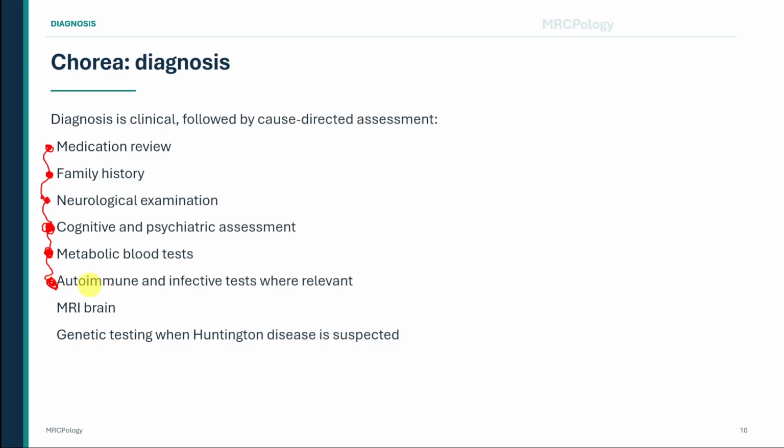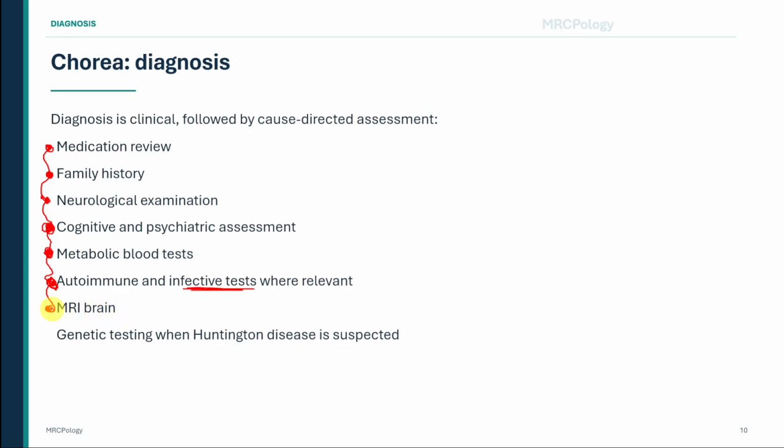Autoimmune and infective tests should be requested when supported by the history and examination. These may include investigations for lupus, antiphospholipid syndrome, or recent streptococcal infection. MRI of the brain is useful when the onset is sudden, unilateral, rapidly progressive, atypical, or associated with other focal neurological signs. It may identify stroke, tumor, demyelination, inflammation, or a basal-ganglia abnormality associated with metabolic disease.